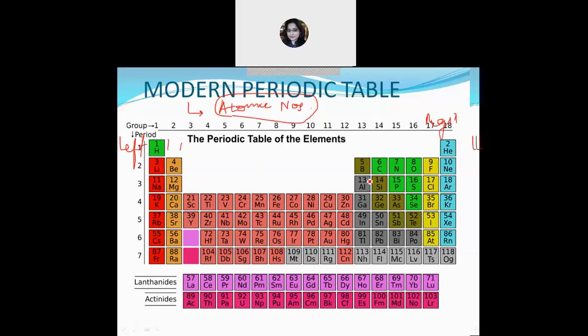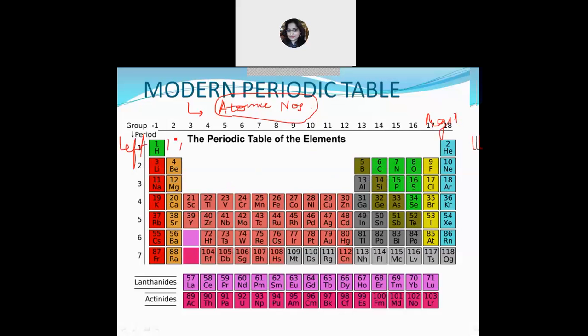But earlier it used to be like this. Now, according to the recommendation of IUPAC, International Union of Pure and Applied Chemistry, the groups are numbered from 1 to 18, replacing the older notation, that is 1A, 2A, and so on. Now the group is determined by the number of electrons in the outermost shell.